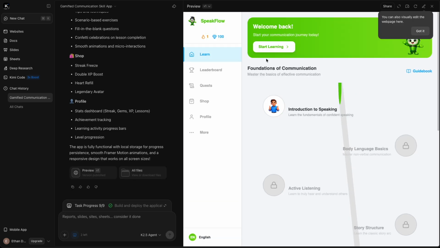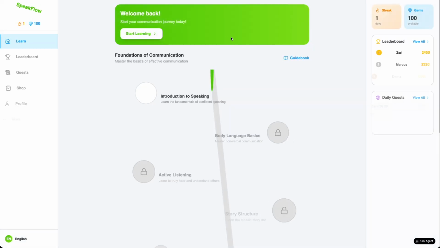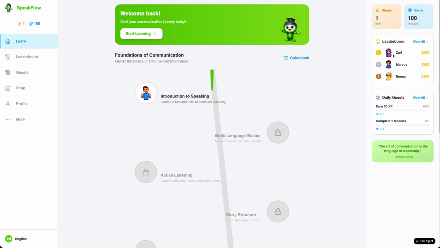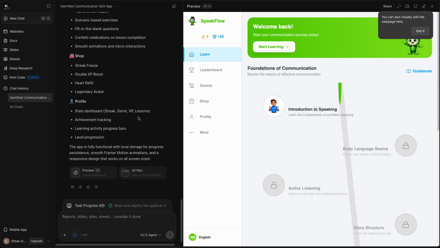So it's loaded back up again. And also I want to see if we click on this link, what happens. So it's bringing me to a new web page for it. And it works here as well. And it's even created a leaderboard with fake people in there, which is very cool. So we'll look at it in here for the moment.